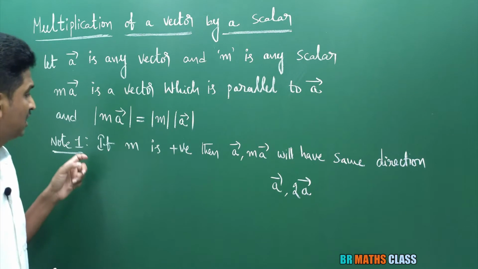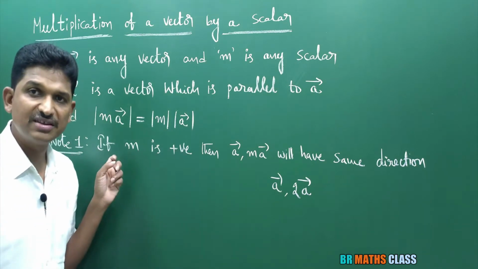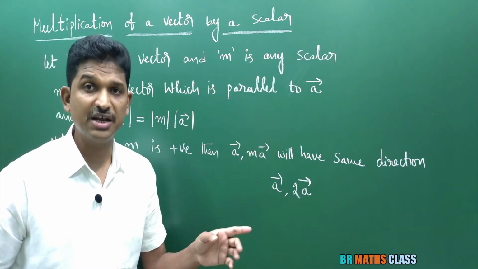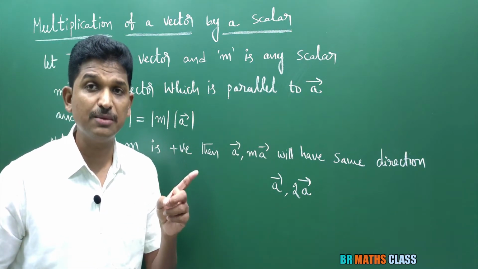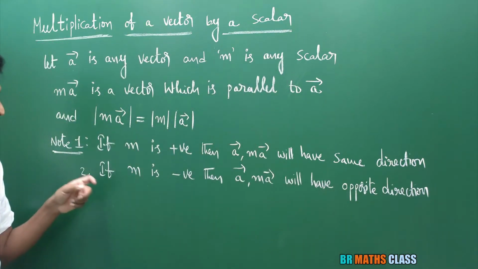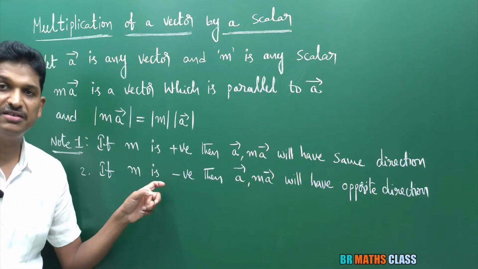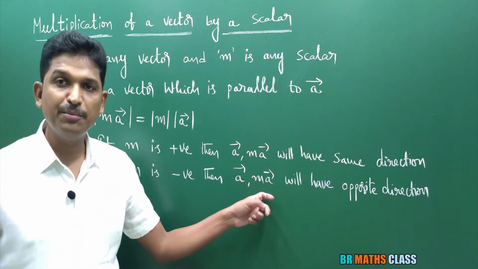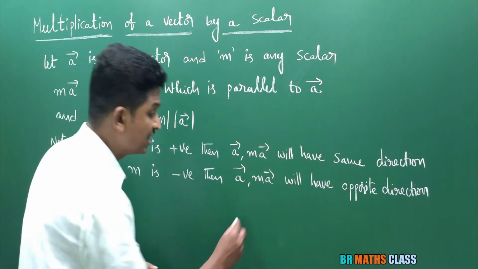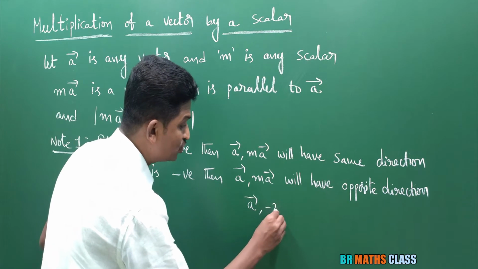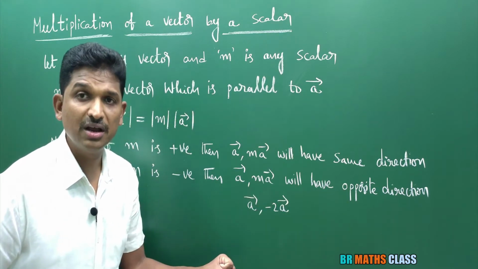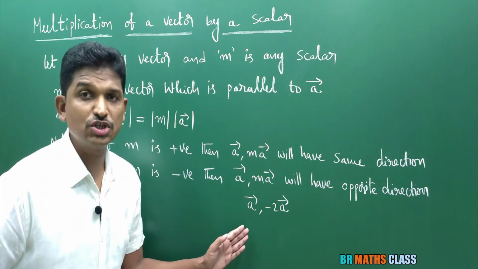What is this note 1? If the scalar is positive, then a bar and m a bar will have the same direction. We are going to use this very frequently, so please keep this point in your mind. Now observe this point: if m is negative, then a bar and m a bar will have exactly opposite directions. Suppose a bar and minus 2a bar. What is the direction of minus 2a bar? Exactly opposite to a bar.